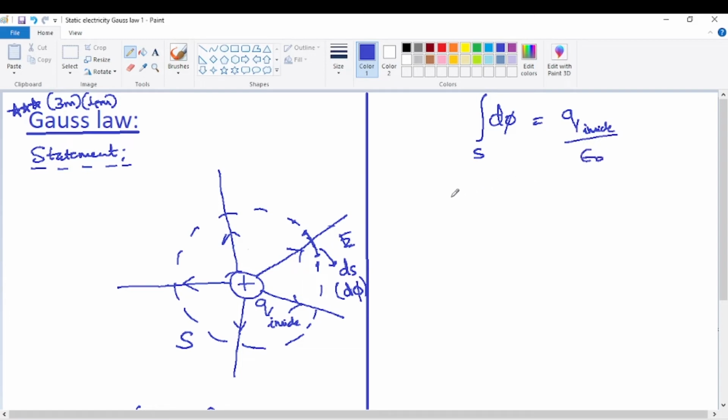But now from the second definition of flux. What is the second definition of flux? Already we have seen this in the previous topics. Try to remember, that's also called the second definition of electric field vector or electric field intensity. Now using that second definition of electric flux, the small elemental flux passing through a small elemental area is related to the electric field vector by a simple equation. It's the dot product of the electric field vector and the elemental area vector. So this elemental area ds is treated as a vector. The reason why the elemental area is treated as a vector, we have also seen in that same topic.